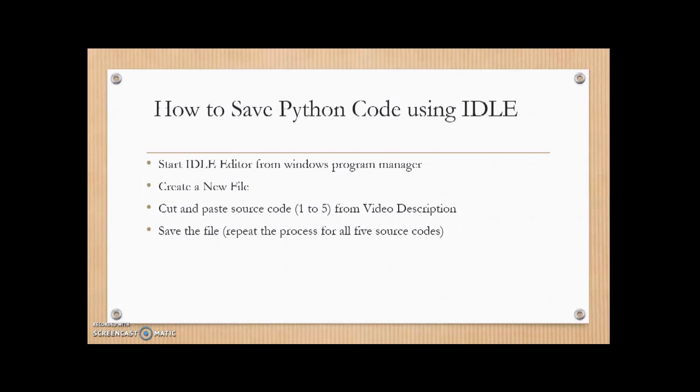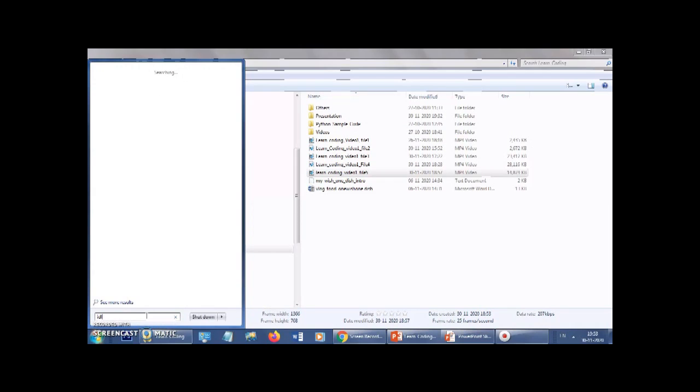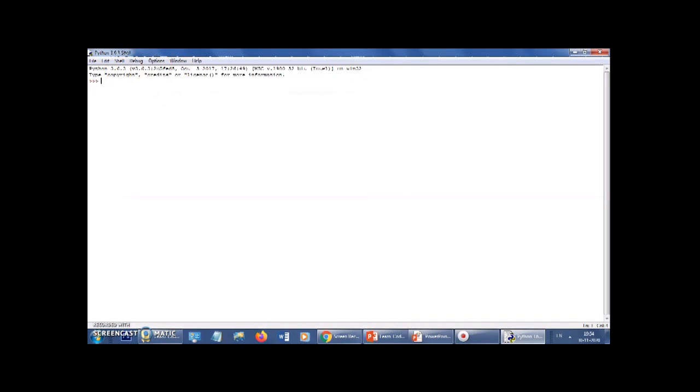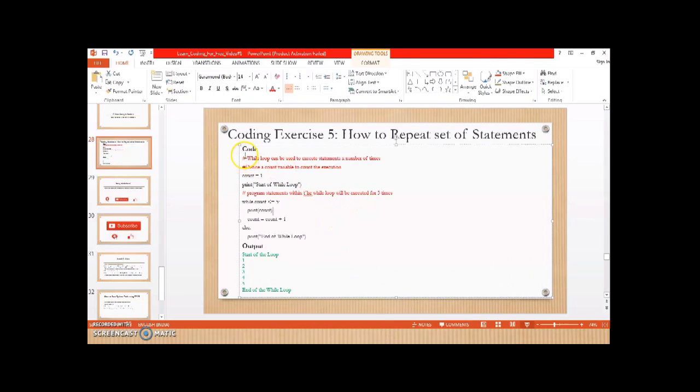How to save Python code using IDLE? Let me start IDLE here. I've searched for IDLE and I'm starting the IDLE Python editor. So it has opened the editor here. What I'll do is I will take this code from here.